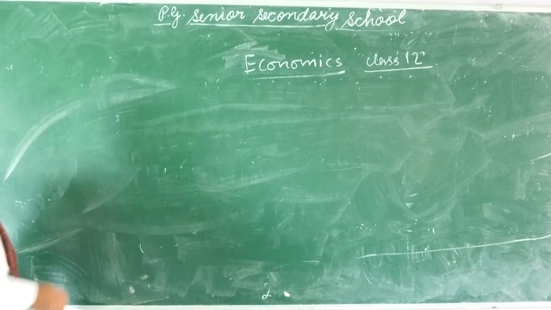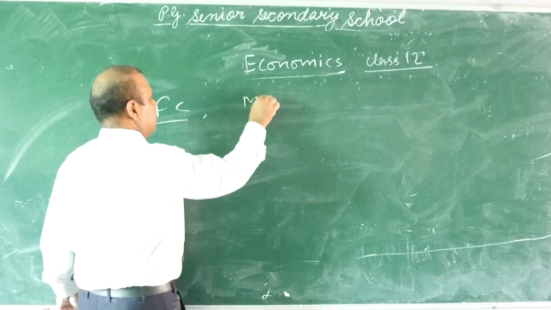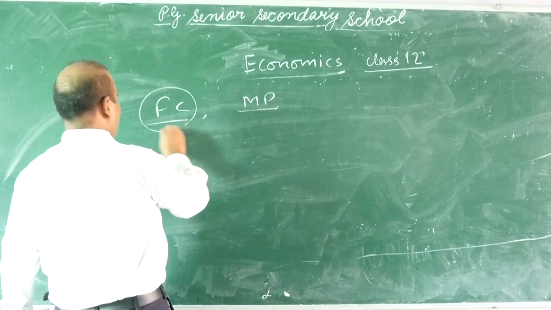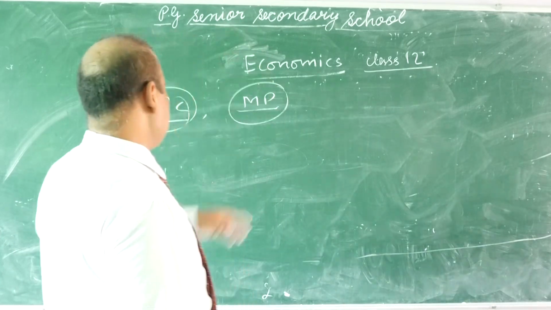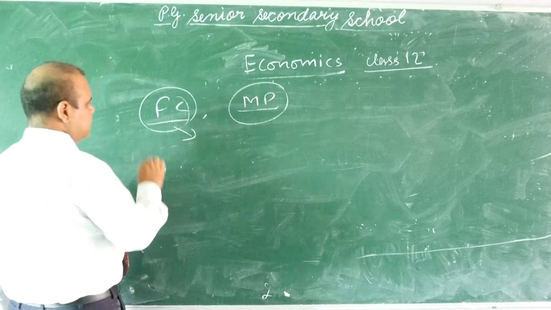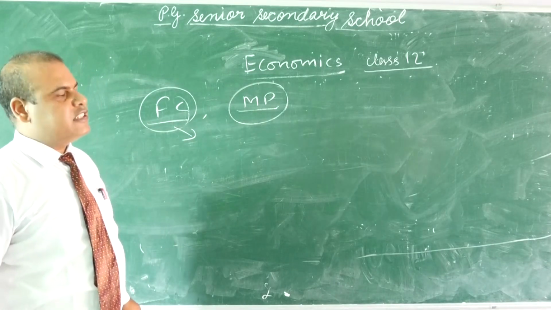Let's read about factor cost and market price. What is factor cost? What is market price? Factor cost is the cost incurred for purchasing factor services.